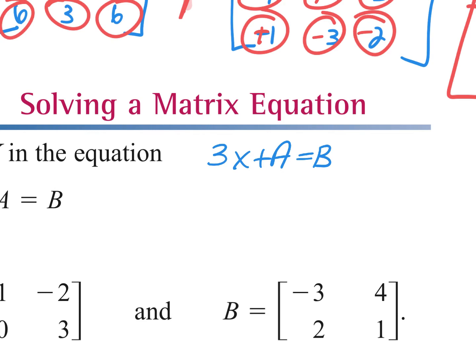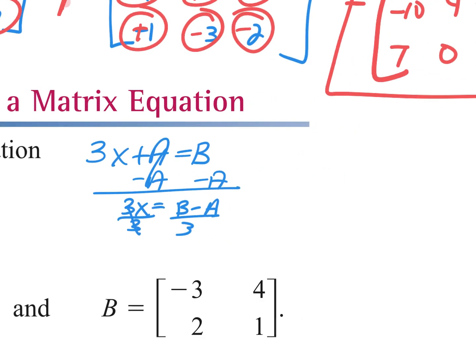So what would I do to solve for X? I'm going to subtract A from both sides. So this becomes 3X equals B minus A. And then what? Divide by 3. Okay, so this is X equals... Do you guys agree with me that dividing by 3 is the same as multiplying by 1/3? Yes. Okay, so I'm going to put the 1/3 out in front like this, and then say B minus A. You'll see why I did that in a second. You don't have to.